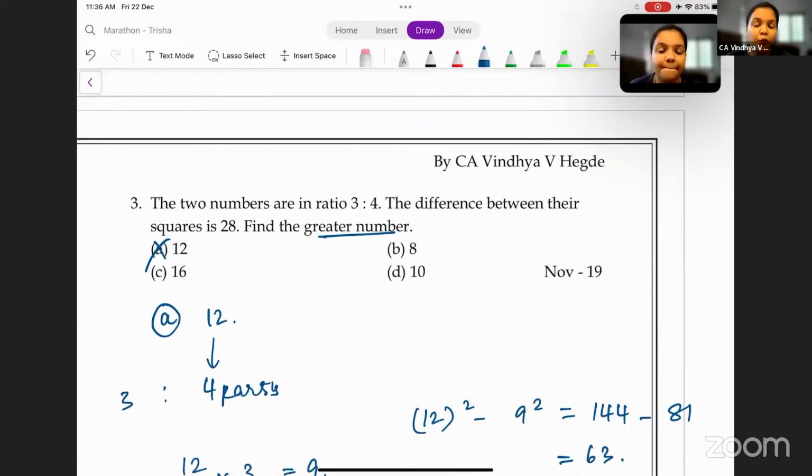Everyone, you can solve this using x also. You can take it as 3x and 4x. 4x square minus 3x square is equal to 28. That is also how you can solve this.